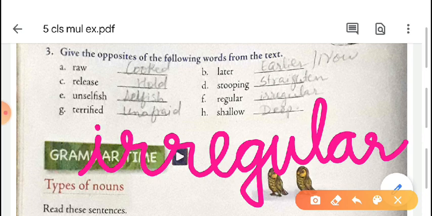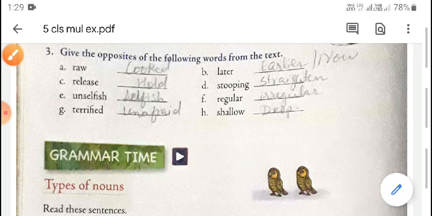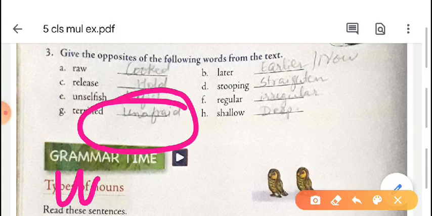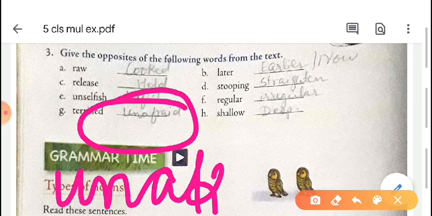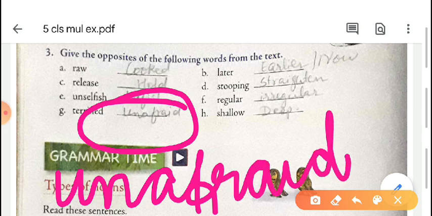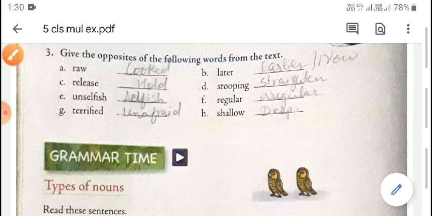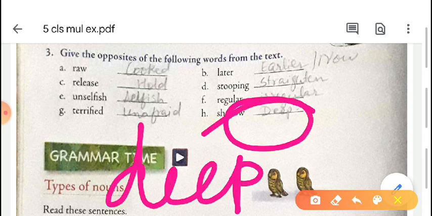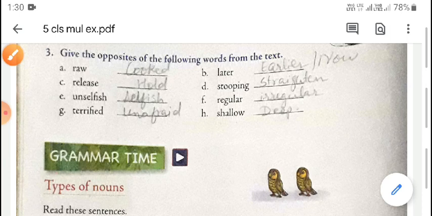Now, the next word, terrified, unafraid, U-N-A-F-R-A-I-D, unafraid. Shallow, deep, D-E-E-P, deep. These are the answers.